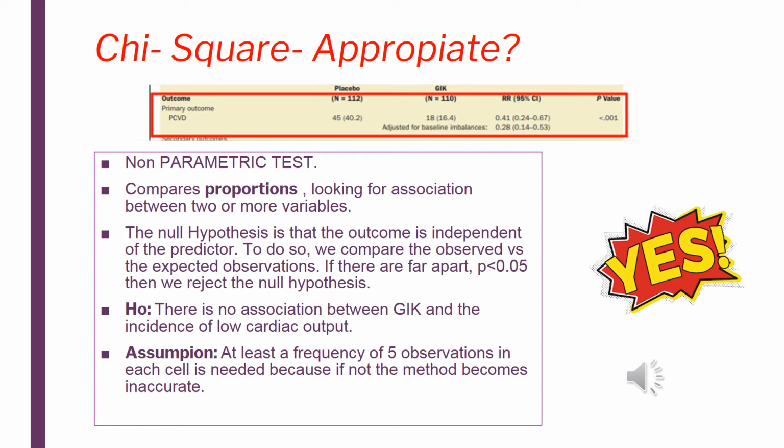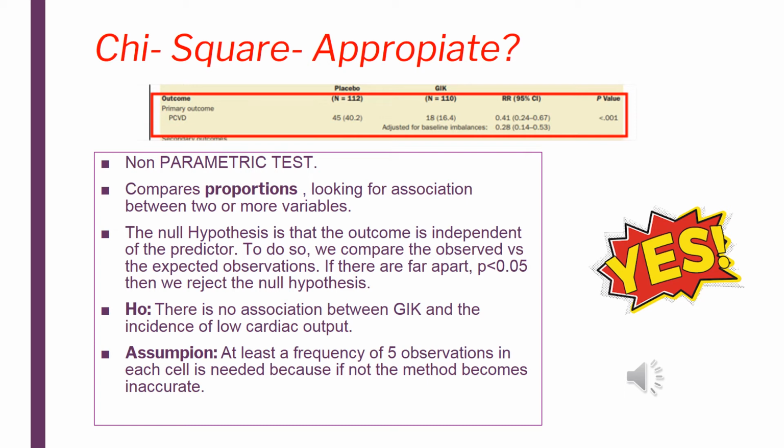Let's see. Since the independent variable is binary and the dependent variable is also binary, the authors decided to use this test with the aim of comparing proportions, looking for the association between two or more variables. Just to remember, as it is a non-parametric test, it does not have to fulfill many assumptions, but it is important to take into account that a frequency of at least 5 observations in each cell is needed because with a smaller sample size, this method becomes inaccurate, increasing the number of type 1 errors.